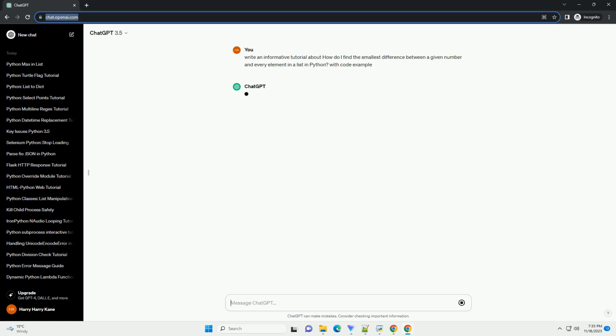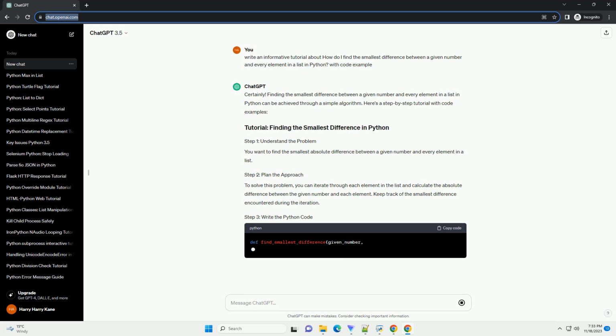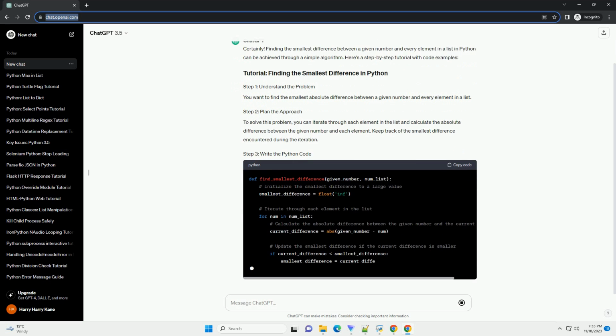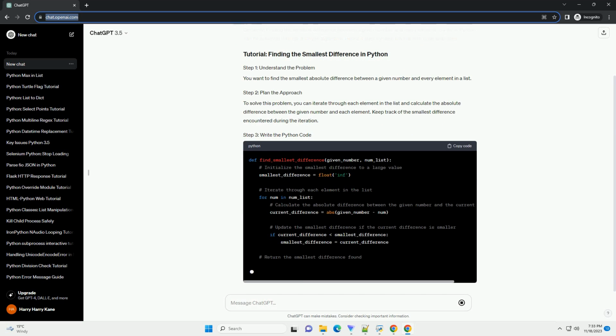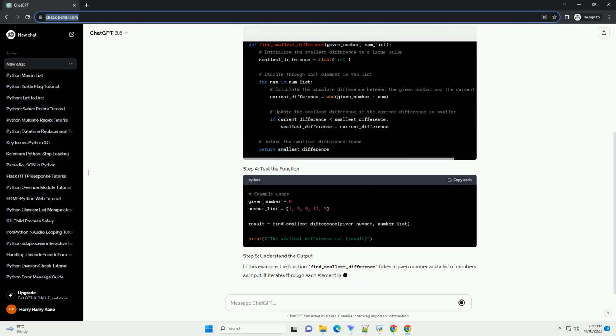Title: Finding the smallest difference in Python, a step-by-step tutorial. Introduction. In Python, it's a common task to find the smallest difference between a given number and every element in a list. This can be particularly useful in scenarios such as searching for the nearest value in a dataset or implementing algorithms like the nearest neighbor search.